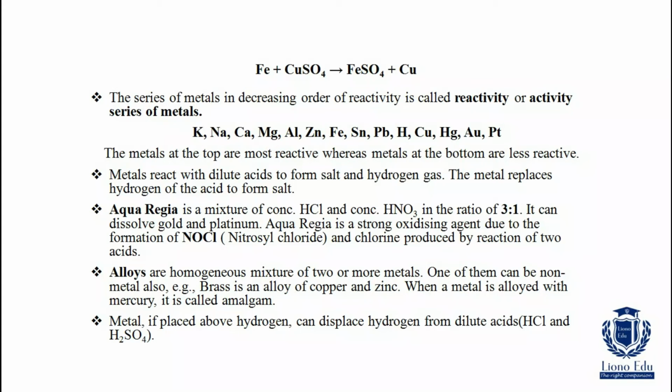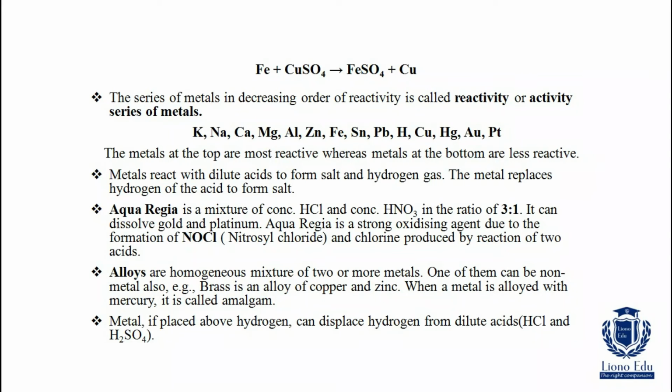What is aqua regia? Aqua regia is a mixture of concentrated hydrochloric acid and concentrated HNO3 in the ratio 3:1. Aqua regia can dissolve gold and platinum. Aqua regia is a strong oxidizing agent. Why is it a strong oxidizing agent? That is because of the formation of nitrosyl chloride and chlorine produced by the reaction of the two acids.